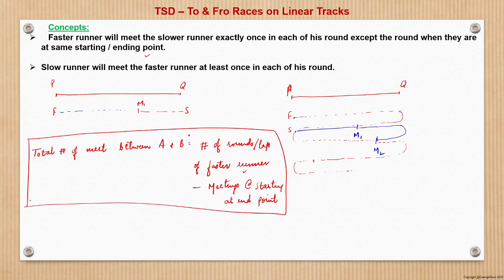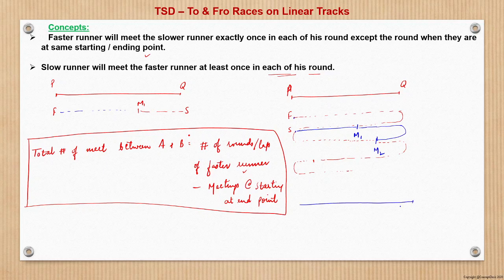Now, this we have tried to understand in the context of the faster runner. The same can be understood in the concept of the slower runner also, but that is a bit more tedious and not so easily intuitive or comprehensible. So therefore, it's best that we always analyze this scenario in terms of the faster runner, right? And now there's one more concept: the slower runner will meet the faster runner at least once in each of his rounds. Each round of the slower runner. Why is it said so? Let us see.